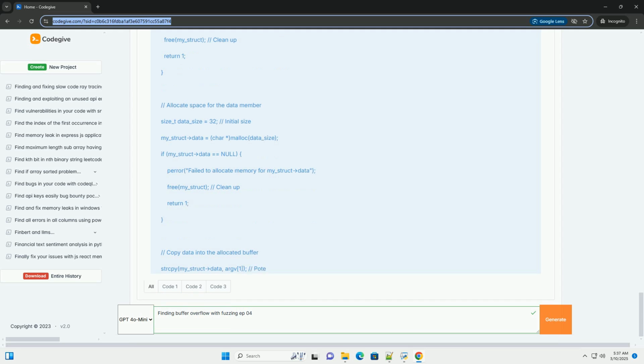AddressSanitizer (ASan). Purpose: detects memory errors such as buffer overflows, use-after-free errors, and memory leaks. How it works: ASan instruments the code to track memory allocations and accesses. It adds shadow memory alongside the allocated memory to track whether the memory is valid for reading or writing. Any out-of-bounds access is detected immediately.